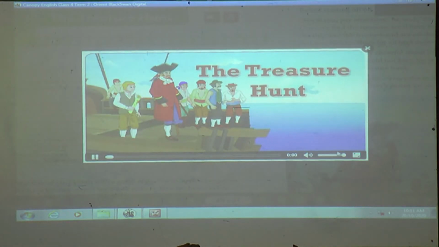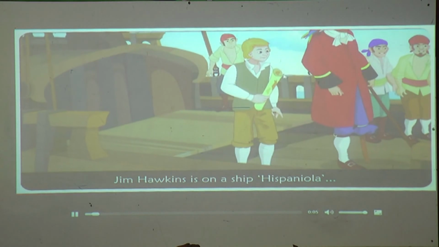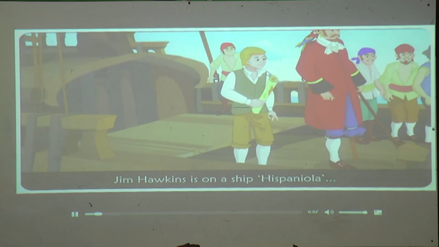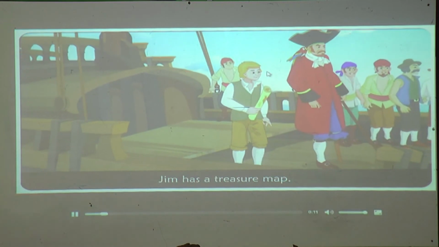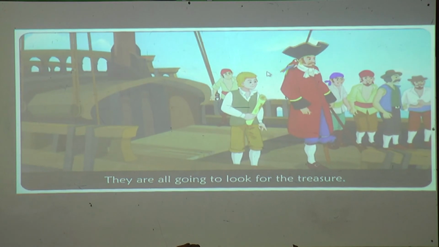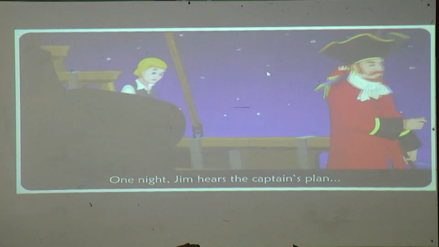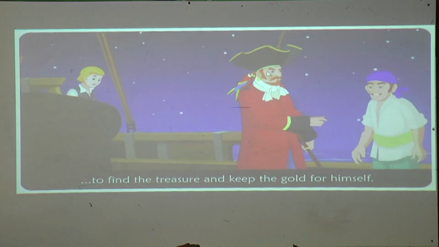The treasure hunt. Jim Hawkins, on his own ship, is paranoid about Captain Silver and his group of pirates. Jim has a treasure map. They are all going to look for the treasure. One night, Jim heard the captain's plan to find the treasure and keep the gold for himself.